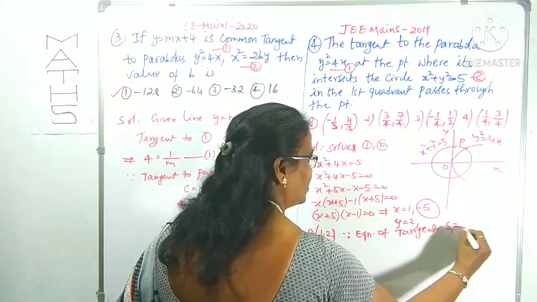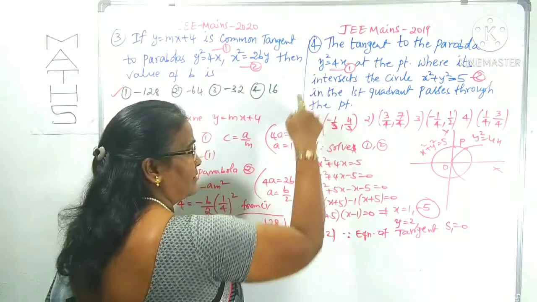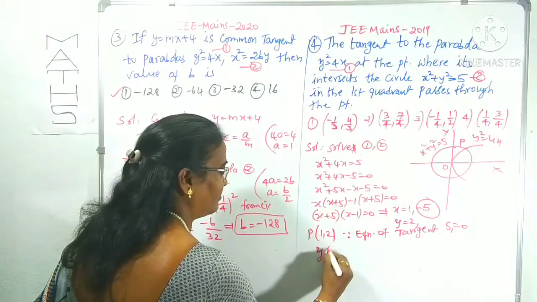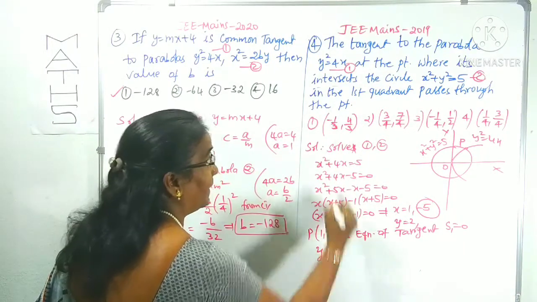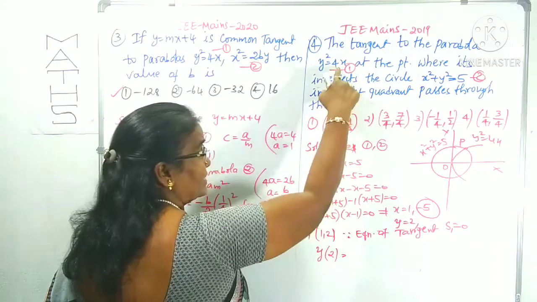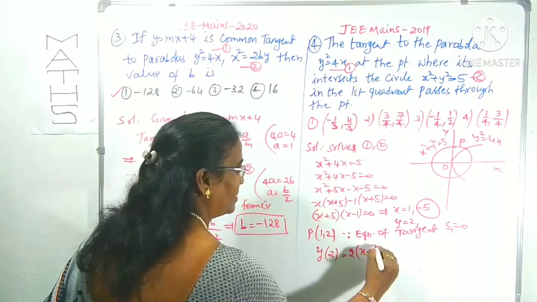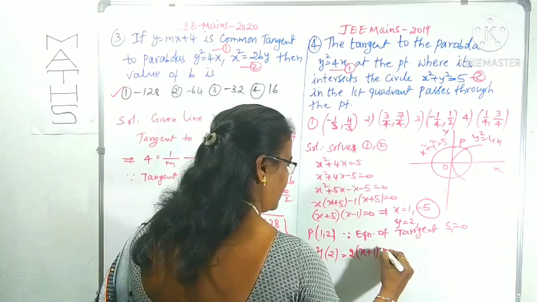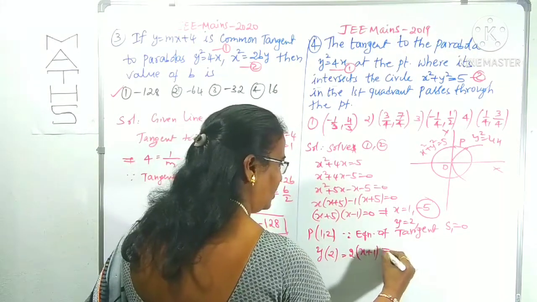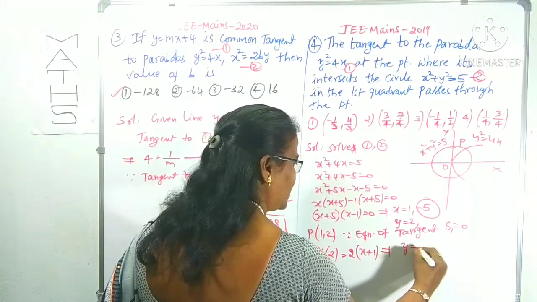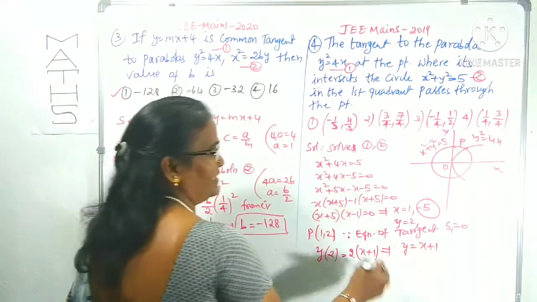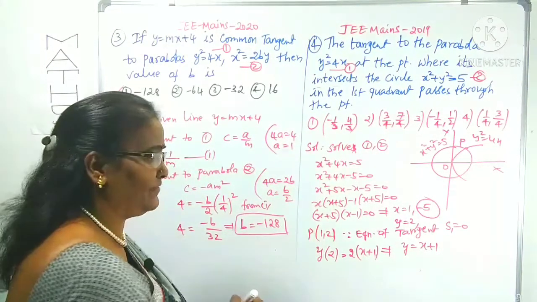S1 is equal to 0. According to this parabola, y squared, we can write y·y1 = 2(x + x1), since half the coefficient of x, which is 4, is 2. So the 2 cancels throughout, and what will be left is y = x + 1. Which point is it passing through? We can check the options by verification.